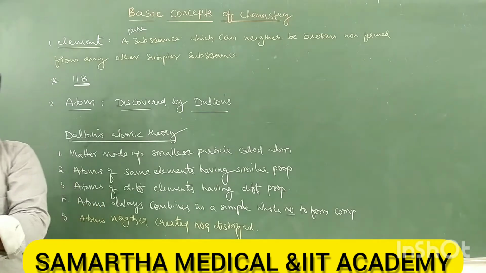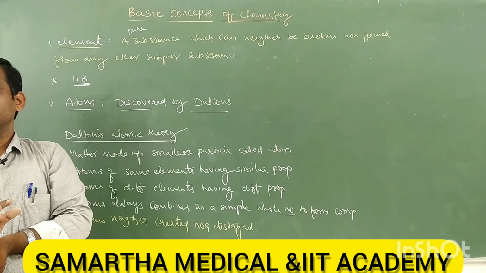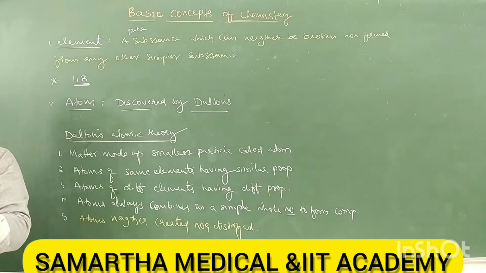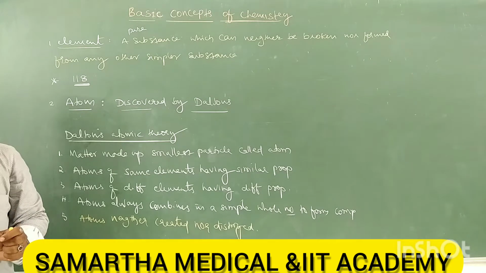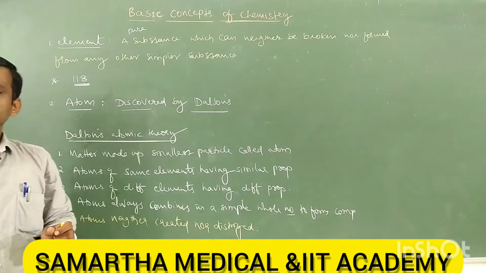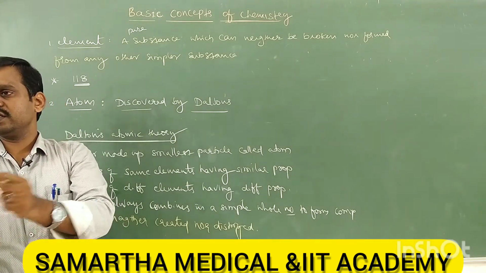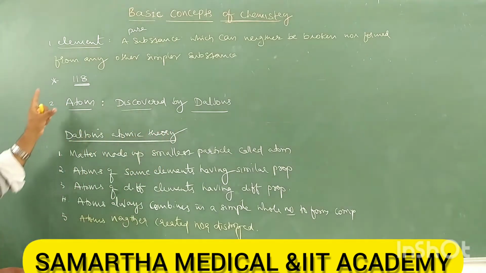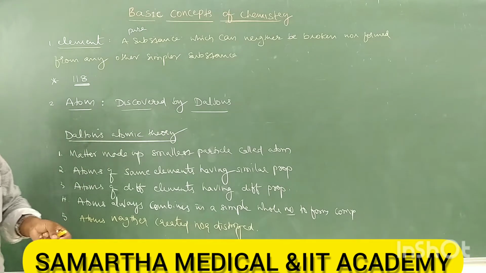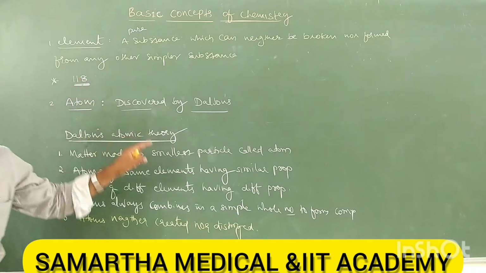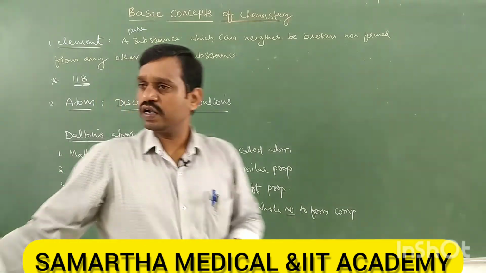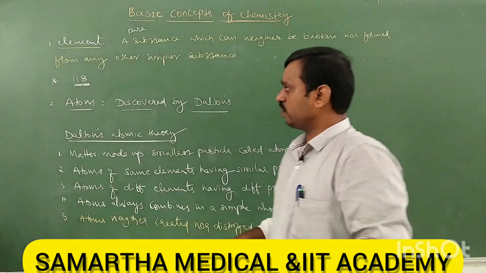For example, hydrogen and helium, will you get carbon? No. Therefore, an element is always a pure substance which cannot be formed and cannot be broken into any other elements. Next, there are 118 elements in the periodic table. We will study all 118 elements later in the classification of elements.